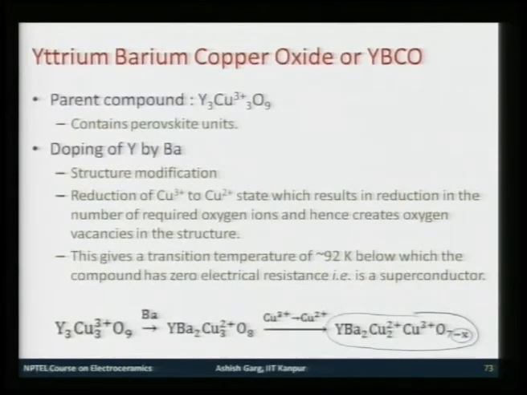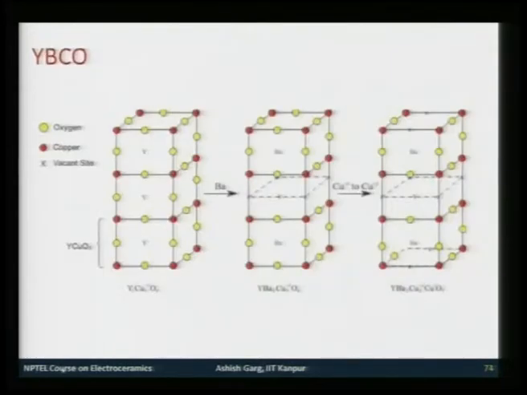So, x is such that the oxygen number is a little smaller than 7 for the superconducting state. Just a second, I will make a modification here. This should not be 2+, this should be 3+, because to maintain the stoichiometry, you have replaced 2 of the yttrium atoms by barium atoms. So, Cu will remain in 3+ state, so that you have 1 oxygen less.